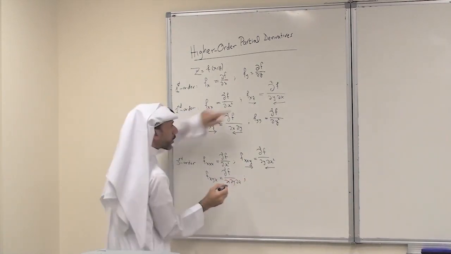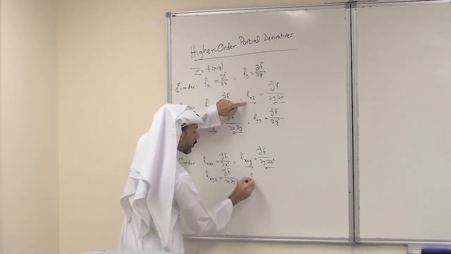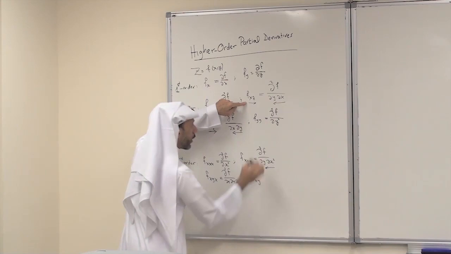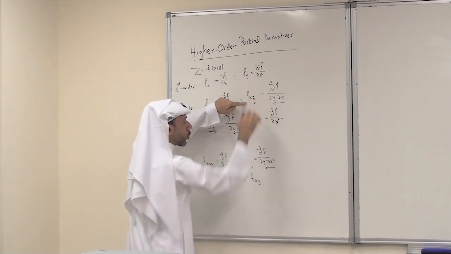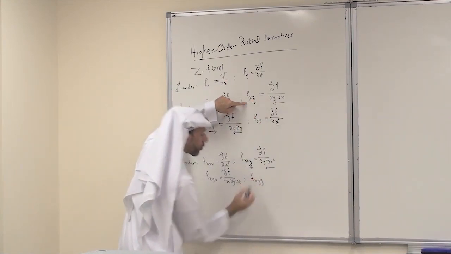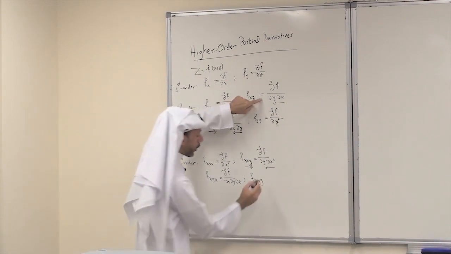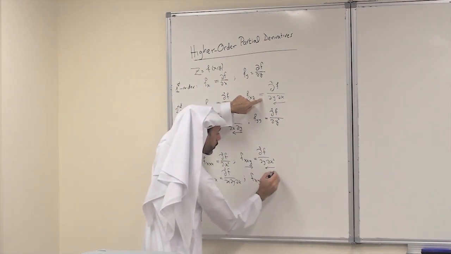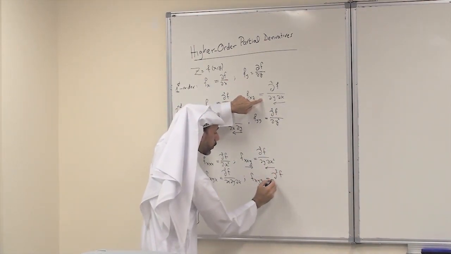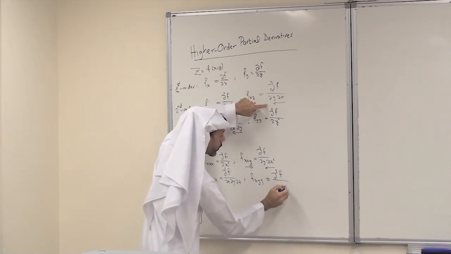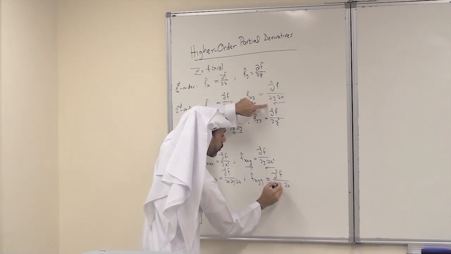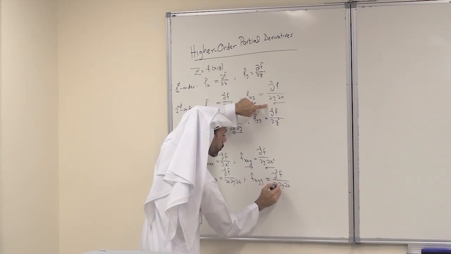If I differentiate this with respect to y, so this is f x y, differentiate it again with respect to y, so I put y here. What is the notation here? This is the third partial derivative of f with respect to x, with respect to y, then with respect to y.